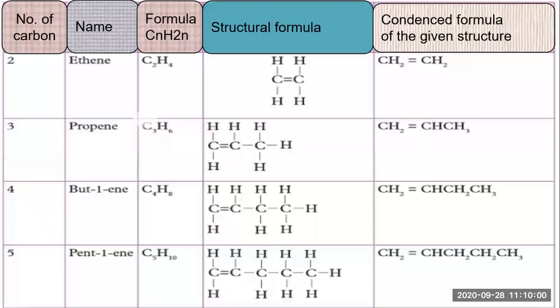Then comes pent-1-ene. Now I can write pentene also, and I can write pent-1-ene. Why have I written pent-1? Because in the first carbon the double bond is attached. So here CH2 double bond CH, then CH2, CH2, and then CH3. Likewise, with the help of this formula, you can find the number of hydrogen atoms and you can find whether it is an alkene, alkyne or alkane. So if ene is there, then obviously it is an alkene. Then put that number of carbons in the formula and you will find the number of hydrogen atoms.